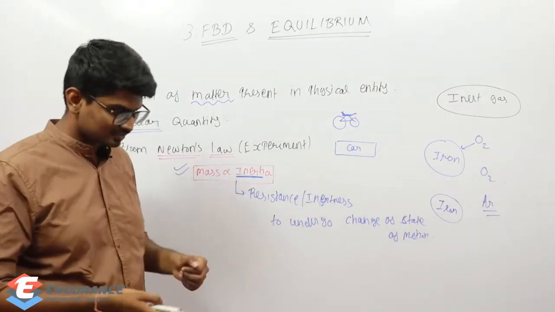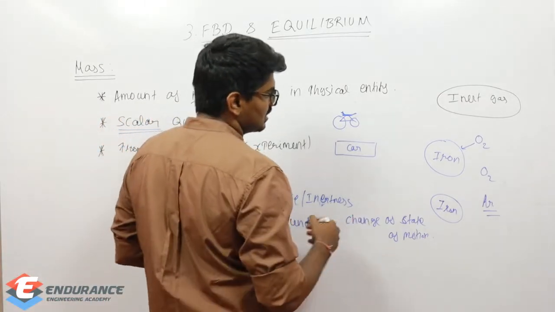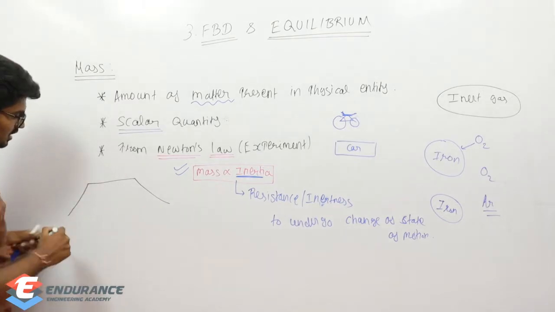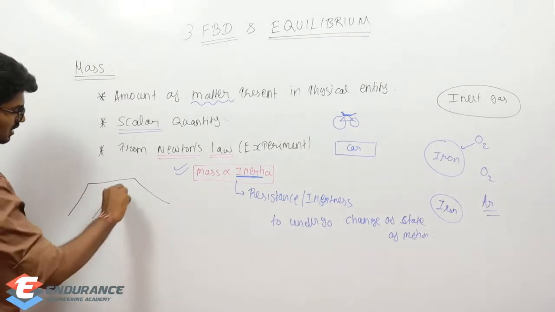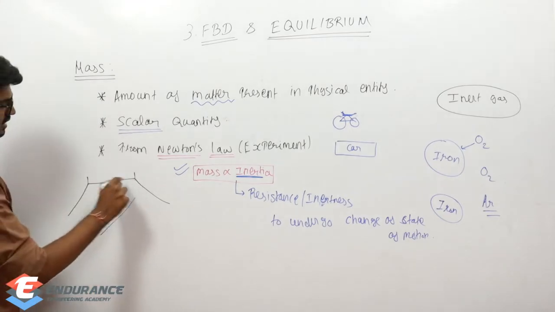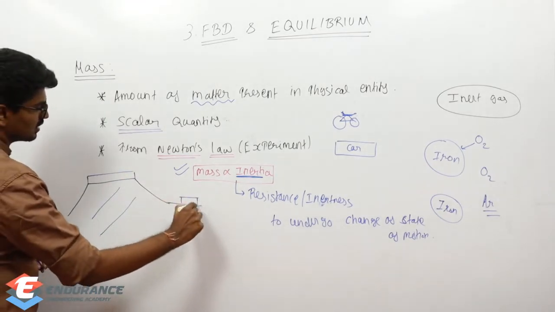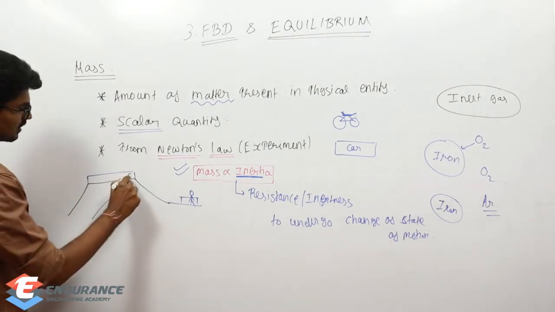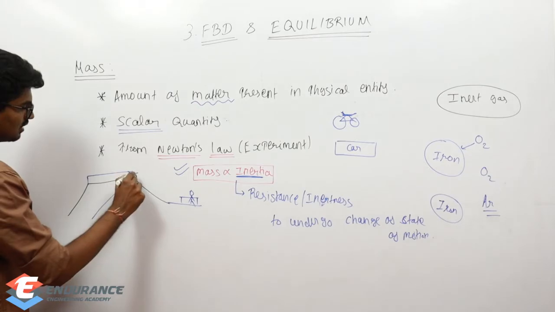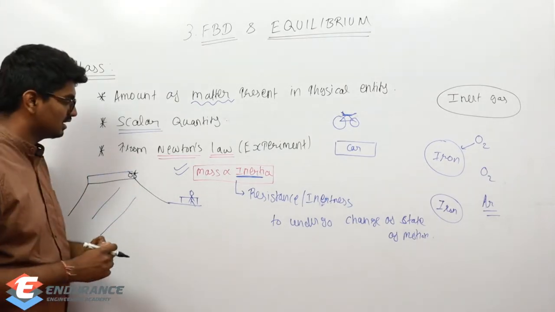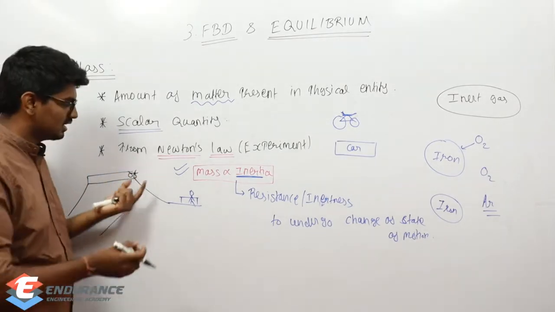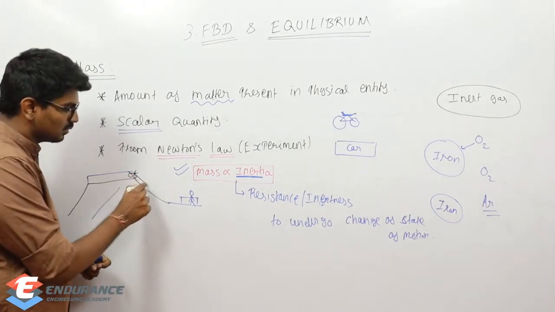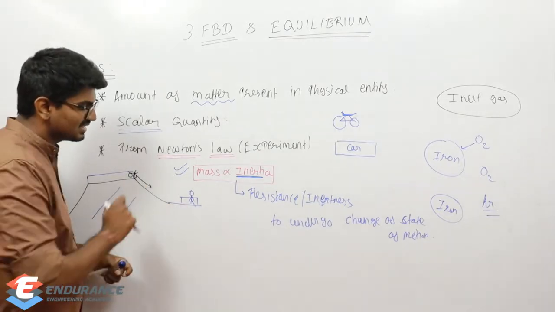I will give another example. Consider that there was a bridge here, and in between the bridge there was some river flowing. So let us consider there is one guy sitting here, and first one person is coming. He is just parking a bicycle, not in a proper position. He is just parking at this edge of the cliff. What will happen? Automatically this bicycle will start moving down, right?